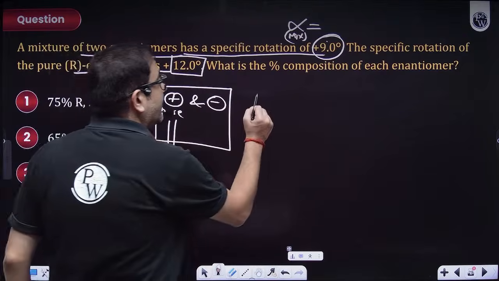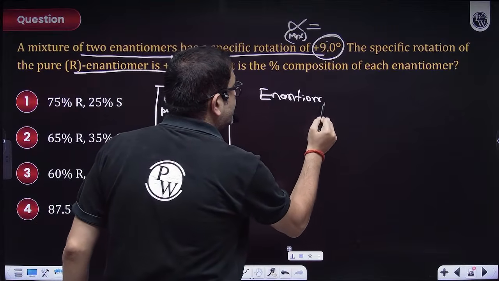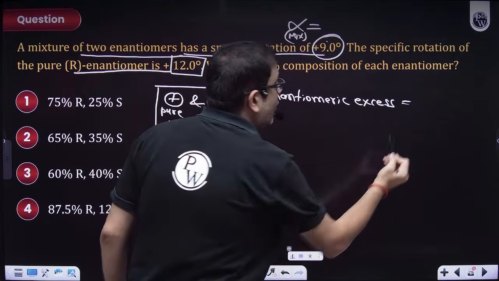So beta, the enantiomeric axis is of whom?